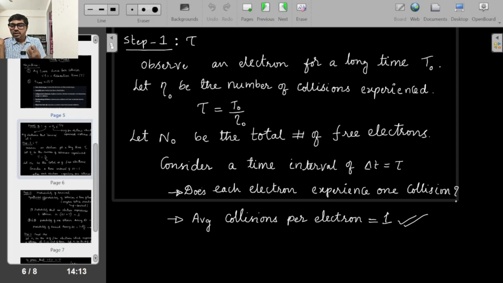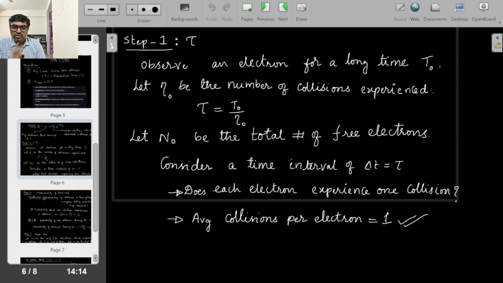Now, let's say capital N naught electrons are present in the entire lattice. And if I consider delta t, one time interval of tau nanosecond, does it mean that every electron will experience one collision? No, not necessarily, because it's all random. But if I take all N naught electrons, which is 10 power 28 per meter cube, whatever it is, definitely I can say that one will have no collisions, one will have maybe 4 or 5 collisions. So on an average, each electron would have experienced one collision in that time interval tau. So the average collisions per electron during the tau time will be equal to 1. That is the assumption there.